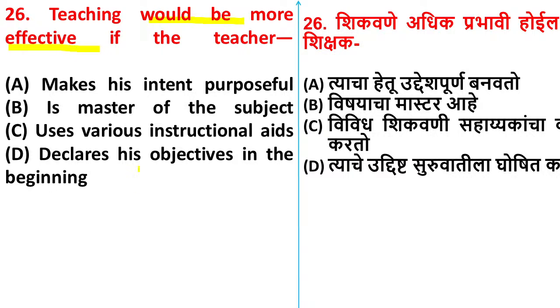Teaching would be more effective if the teacher is clear about the purpose, is the master of his own subject, is using various instructional materials, declares his objectives in the beginning. Yes, Arbaz, we are talking about effectiveness of teaching. When will the teaching be more effective? When the students are going to understand it. Yes or no? Okay. So on that way, please go through the options.